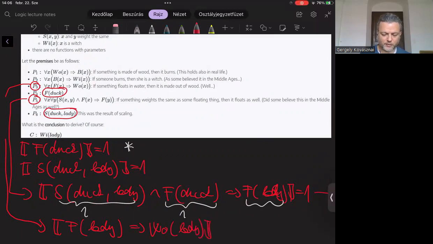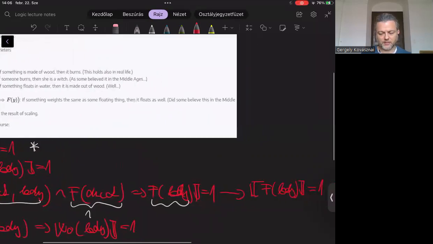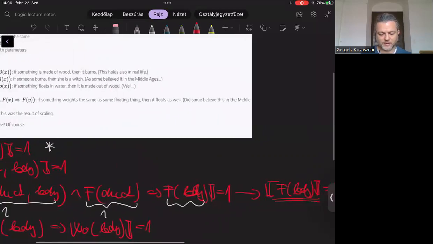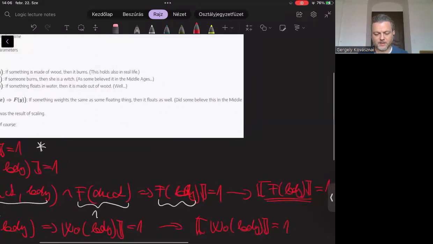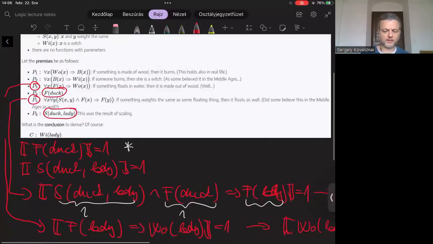So this implication formula must be true. And because we already know that F lady is true, there is no other choice. Then we must assign true to WO lady. WO lady is true for sure, when my assumption is true. I mean, all the 6 premises are true.